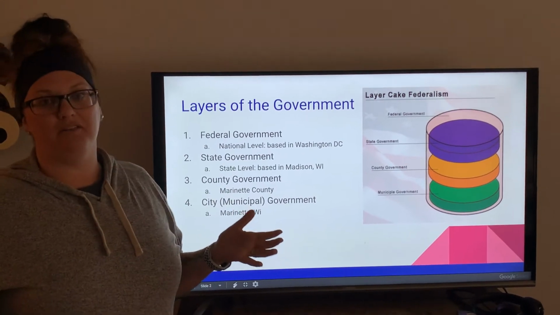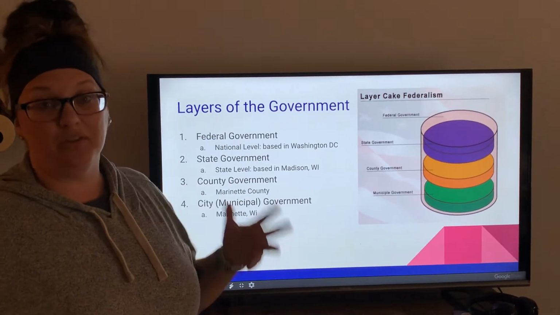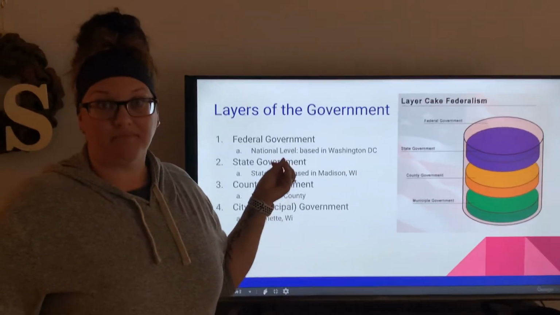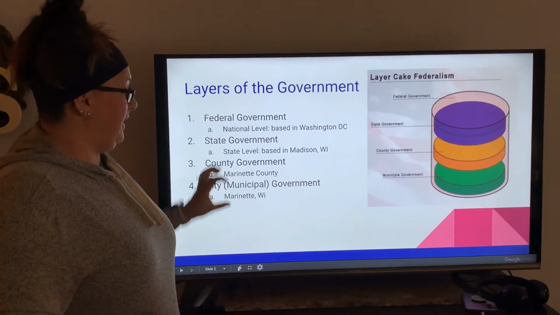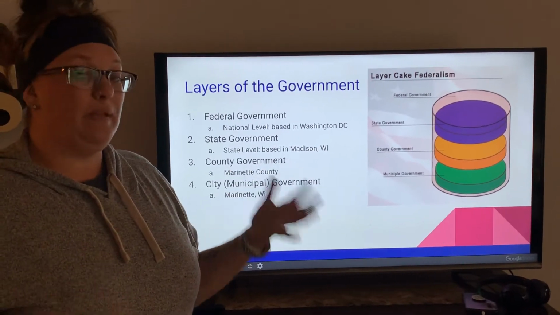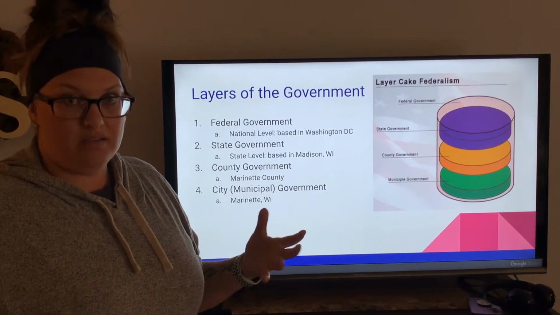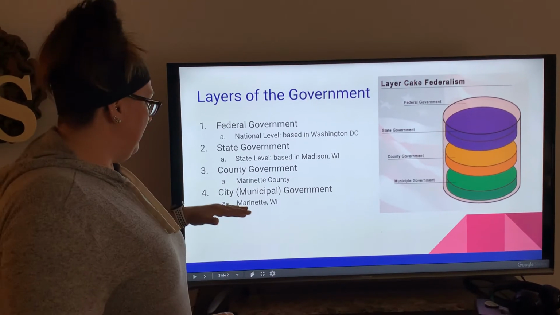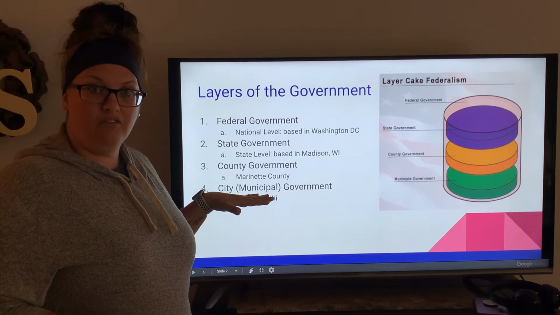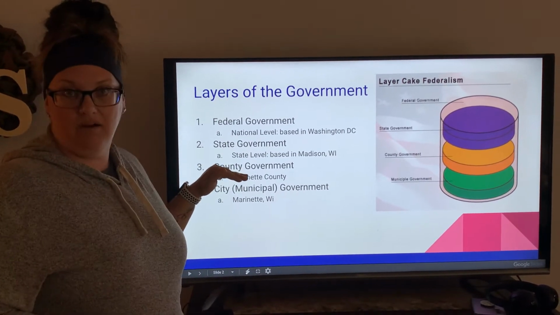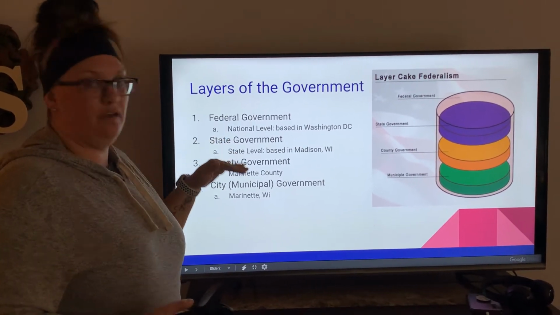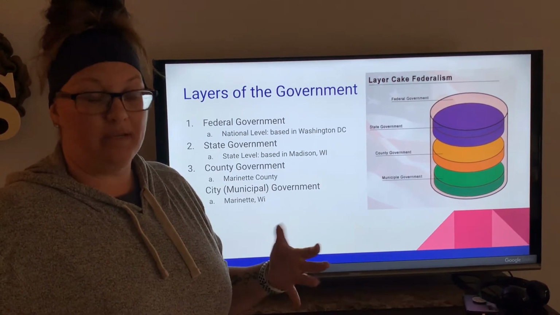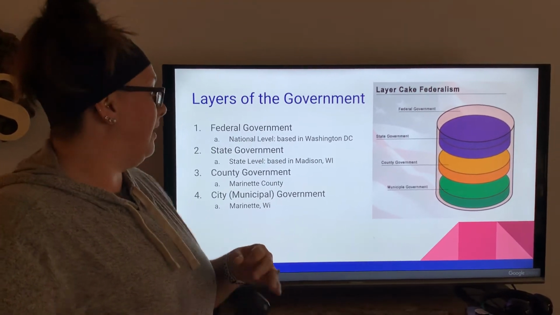I think it's a $10 fine, I'm not really sure what the penalty is. But if you get pulled over in a car and you're not wearing your seatbelt, it can be enforced at a lower level. Speed limits are rules or laws that we need to follow. So if you get pulled over for speeding, there's a penalty for that. It's not just in the city of Marinette. It's not just at the county level. It's not just at the state level. It's everywhere. If you're speeding in excess, you could get pulled over because it's unsafe and it's breaking the law.